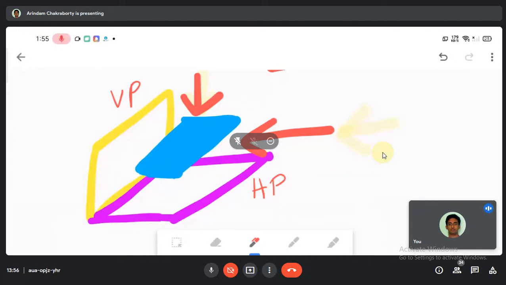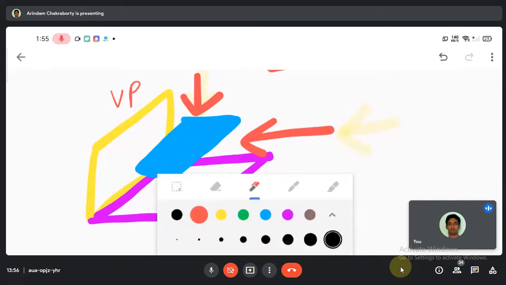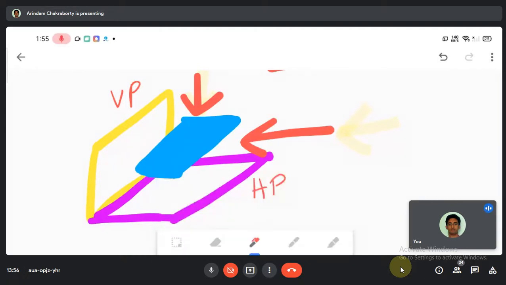I can see the plane image, the shadow. In engineering words, I can see the projection. In simple words, I could see the projection. It will be visible over here. Am I right? Yes, sir.